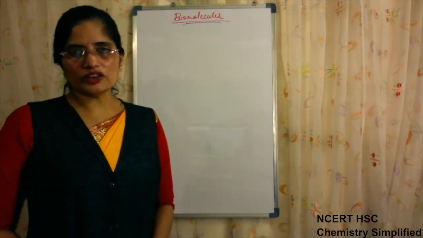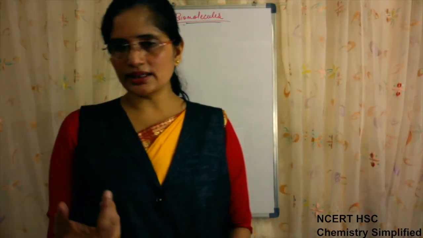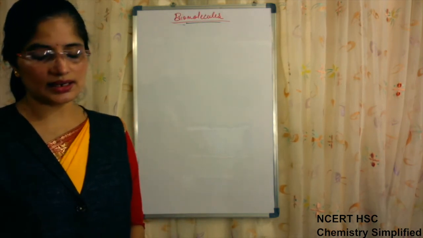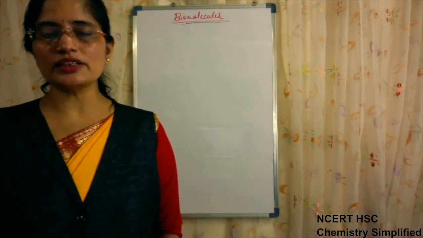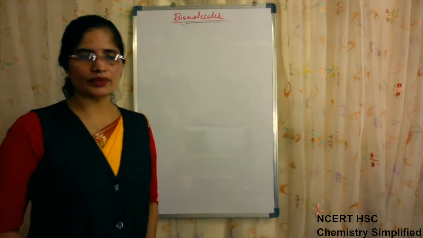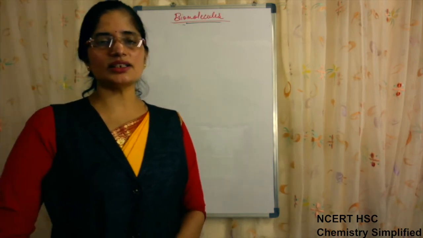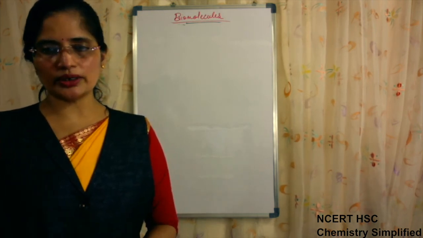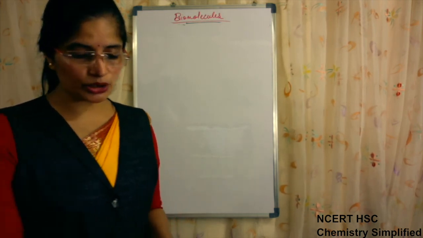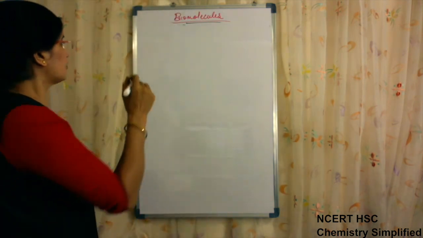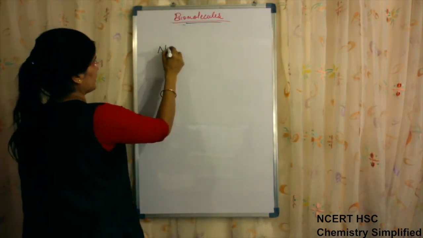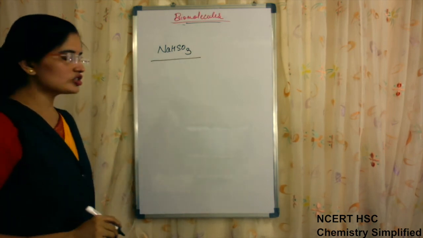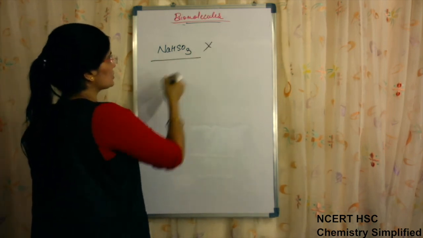Okay. So what were the things? Just 2-3 points are there. We will discuss them, and then the cyclic structure we will discuss in the next class. So what were the points which could not be explained by this? We studied that in the straight chain structure, hydroxylamine was able to react, hydrogen cyanide was able to react, but some weak reagents like NaHSO3, sodium bisulfite, were not able to react with glucose.